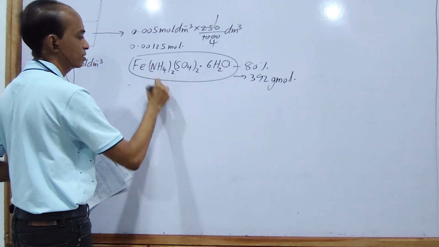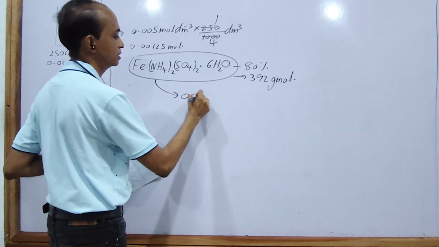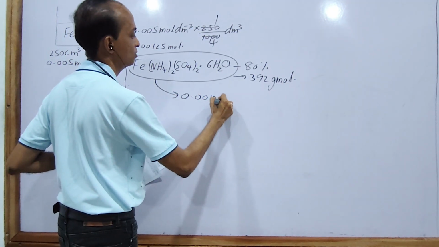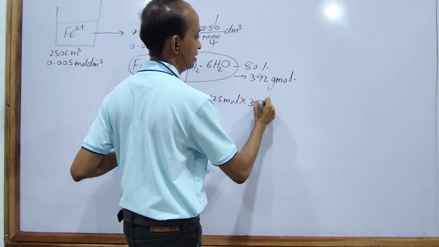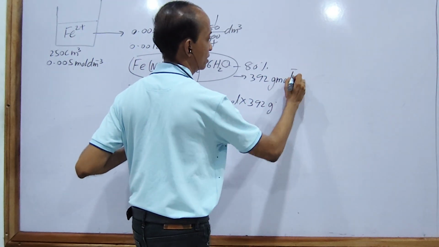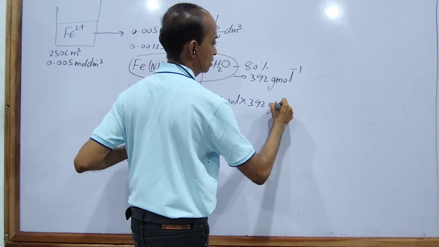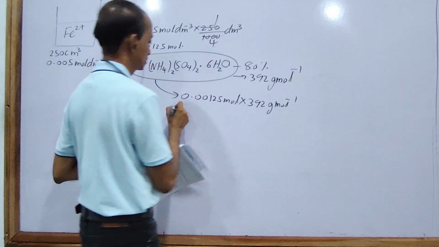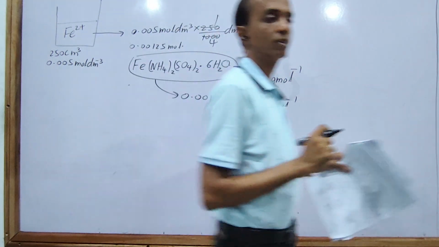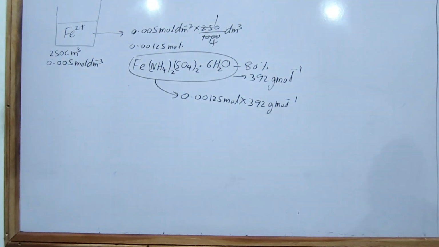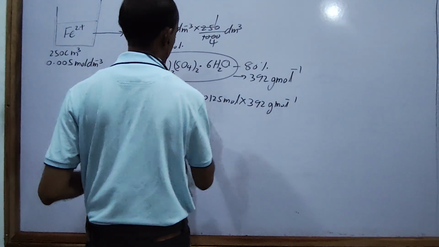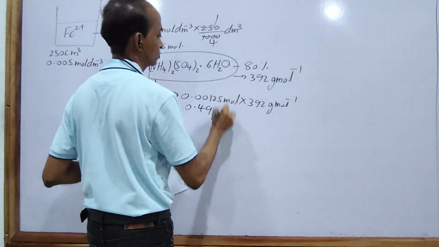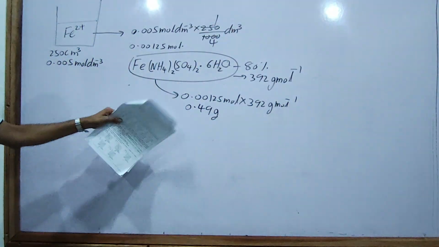Now you can calculate the mass of that compound. The mass is 0.00125 moles multiplied by 392 grams per mole. That value is 0.49 grams. Now it is only 80% here.